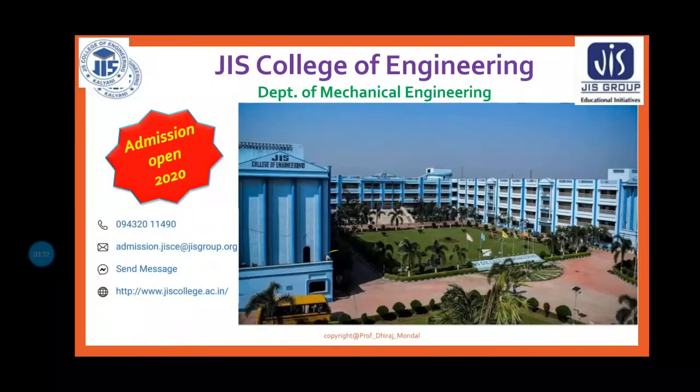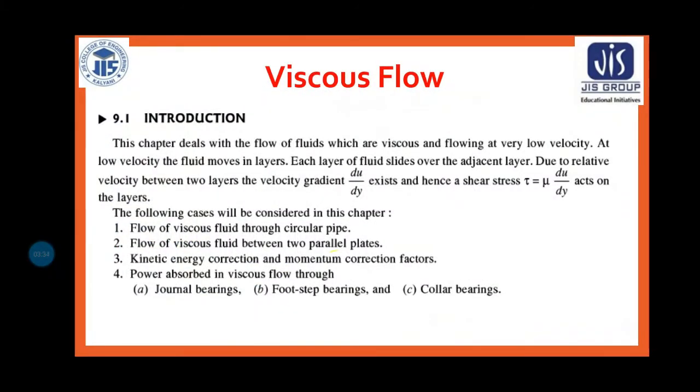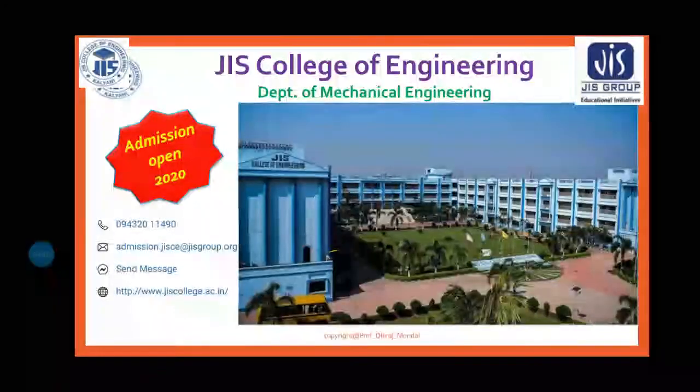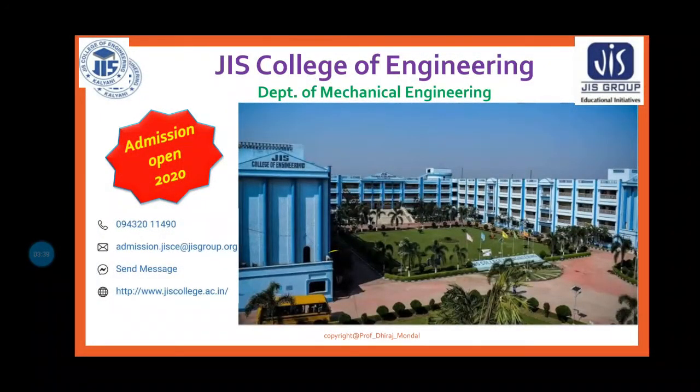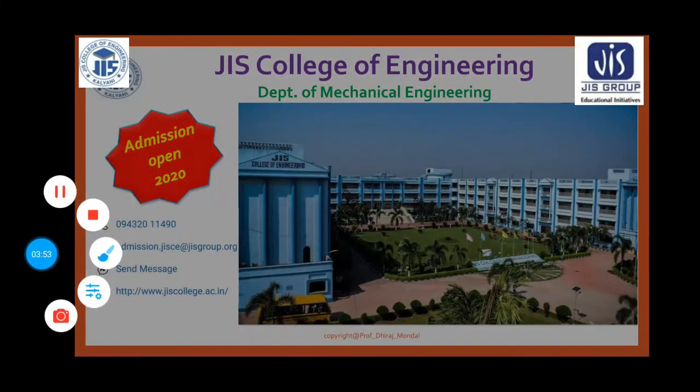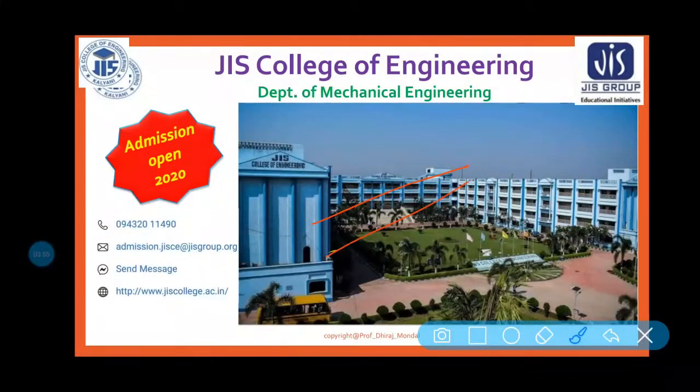So let us start. Viscous flow is basically, in this chapter, about the flow of fluids which are viscous and flowing at very low velocity. At low velocity the fluid moves in layers.